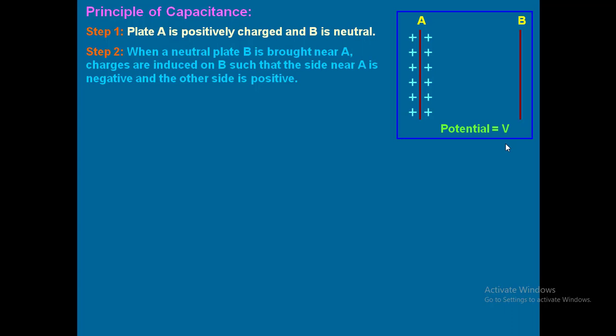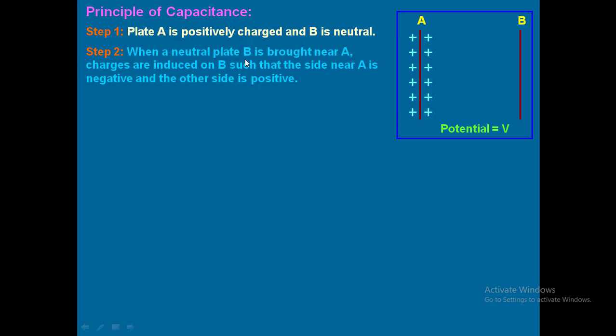Induction. Induction method, third method, because we are bringing it close. Friction means both should be in contact and you have to rub them. Conduction means a charged body kept in contact with the uncharged body. Induction means a charged body brought nearer to the uncharged body. So here we are following the third one, because you see the step.